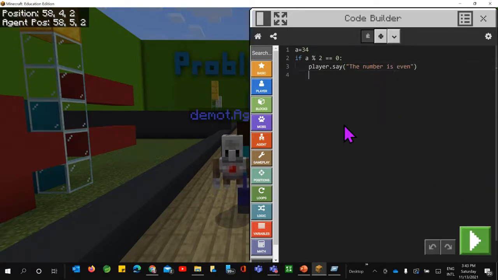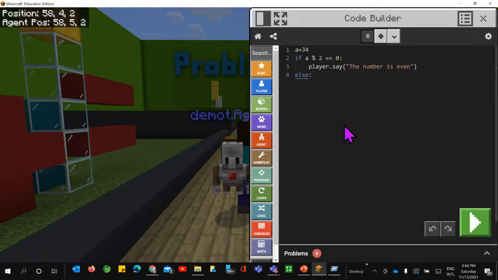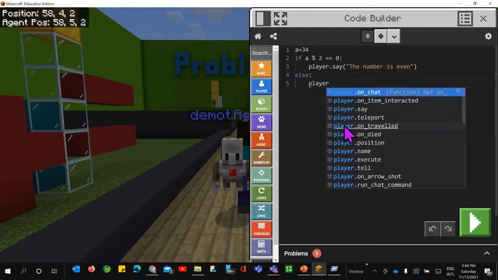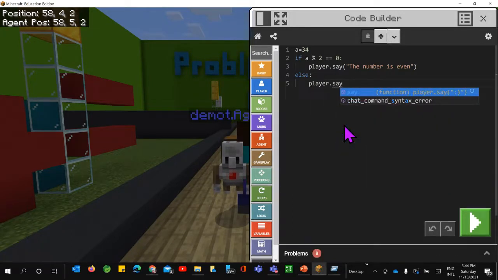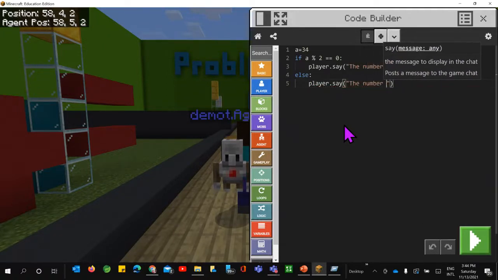And if I press enter, I'll enter a backspace because I need to provide the else here. Just put a colon. Again, the indentation will take place. Player dot say, and this time you need to enter the number is odd. So that's all done.